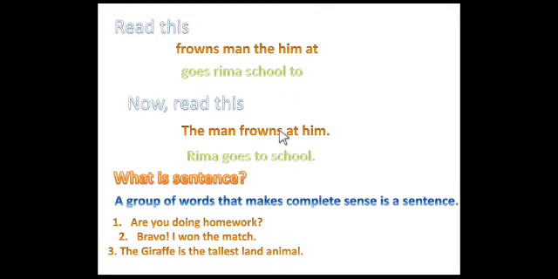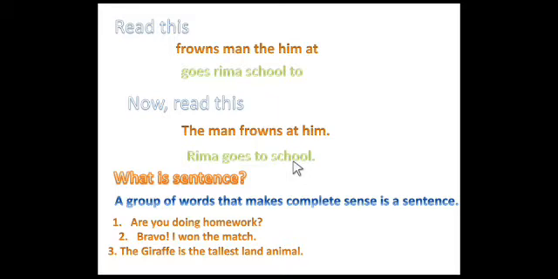Yes, perfectly. These sentences have a complete sense. So we can understand by reading this sentence. The man, so there is a man, he frowns at another man. The same as the second sentence, Rima goes to school. By reading this sentence, you understand the meaning.